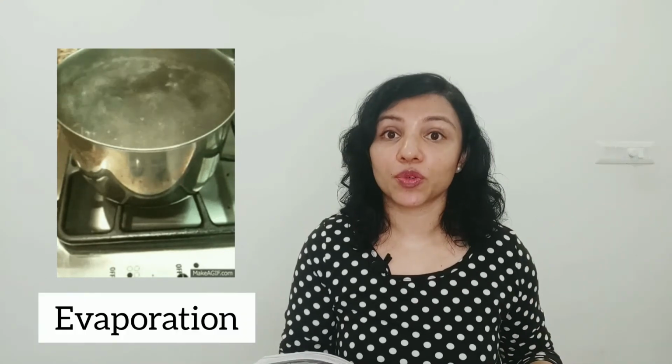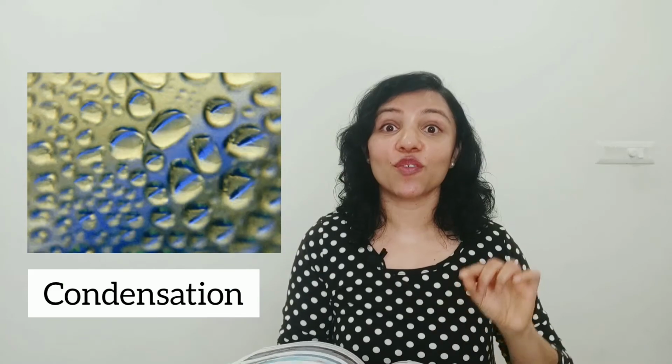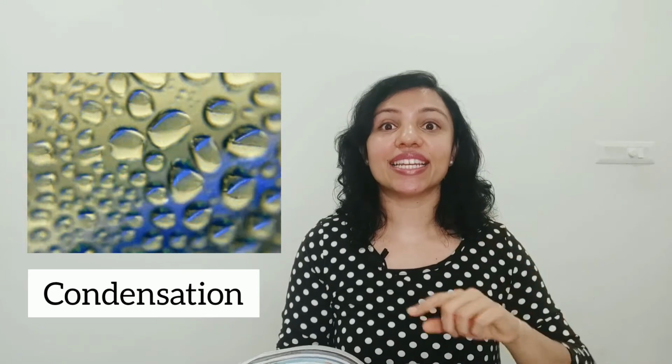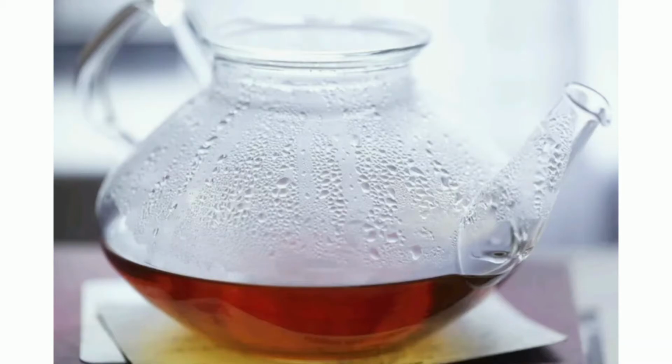We can observe this process of evaporation and condensation all around us. Let me give you some examples. If you were to boil some water in a pan, you would observe some steam going up. That is water turning into water vapor. What is that process called? Evaporation. After some time, you put a lid on top of that and you observe the lid after 2 minutes. You would see some tiny droplets of water on the lid. And why is that? It is because of condensation. When the water vapor touched the surface of the lid that is colder, it condensed to form water. So you can find that water in the form of water droplets on the lid.